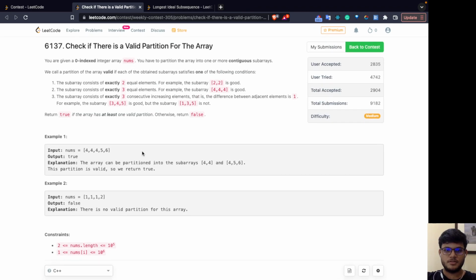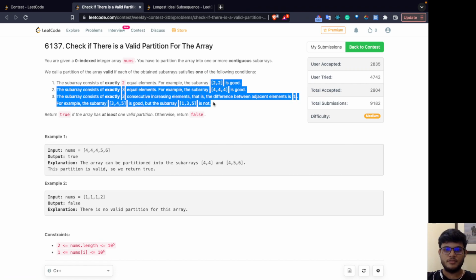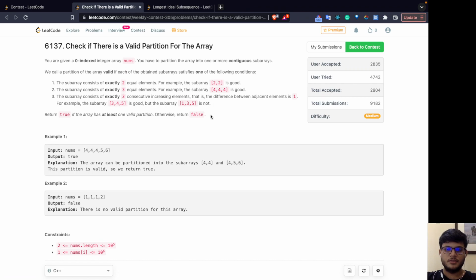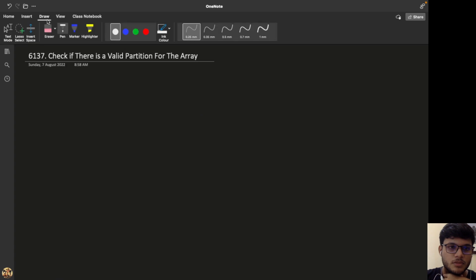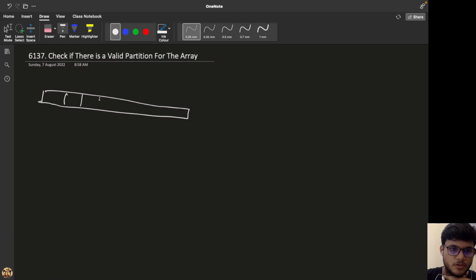Let's first think how we can approach this problem. We basically have three conditions, and we have to satisfy any of these three conditions. So let's just say that this is the array, which has some elements.